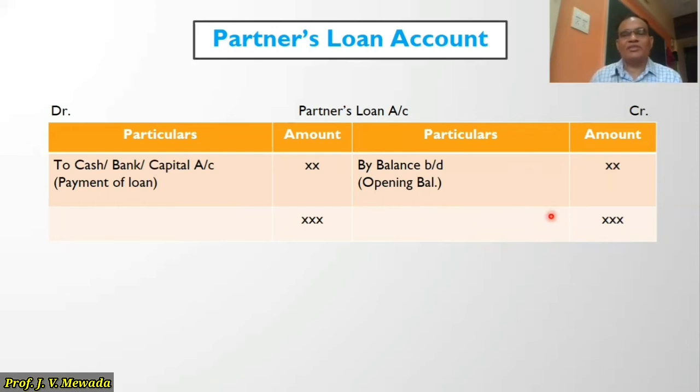While making the payments, we will remember that first we have to pay the outside liabilities, then we have to pay the partners loan. So once the outside liabilities are paid, like dissolution expense and outside liability, then we have to make the payment to partner. Either we are paying in cash or by check, or we may transfer to the capital account of that particular partner. Okay, so that is the payment of loan. So this is the account that we are opening in case there is a partner's loan given to us.